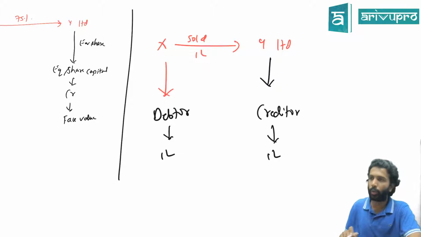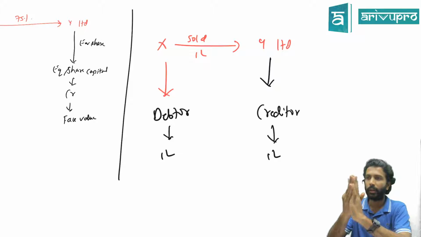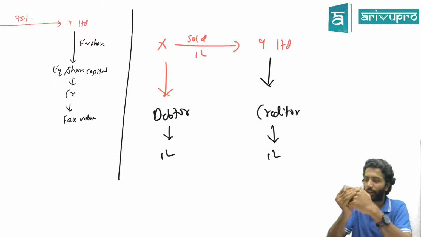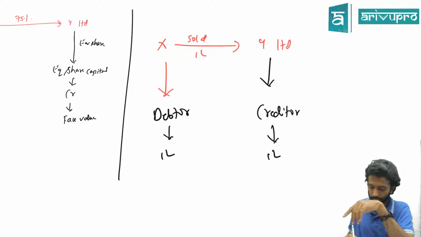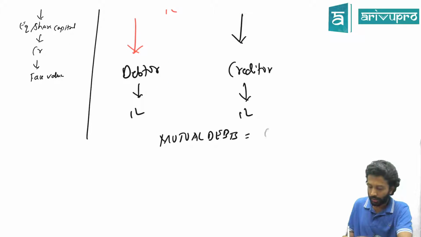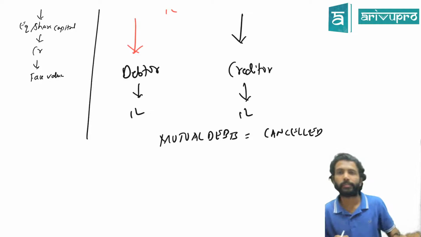By the way, are there two companies for consolidated financial statements, or does consolidation mean pulling up? Consolidation means two companies become one. Who will pay the other? Whom? Nobody. So what should you do for these mutual debts? All this mutual debt stands cancelled. Same like your amalgamation concept. Fair enough?